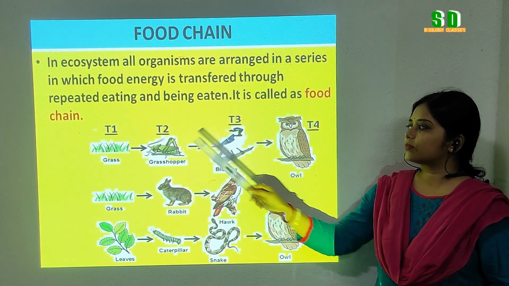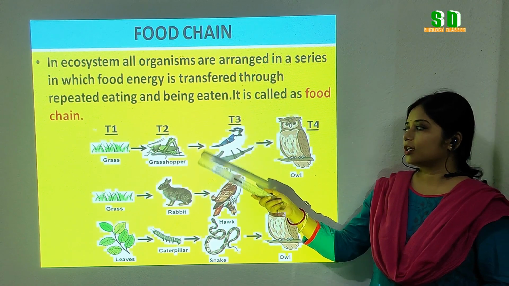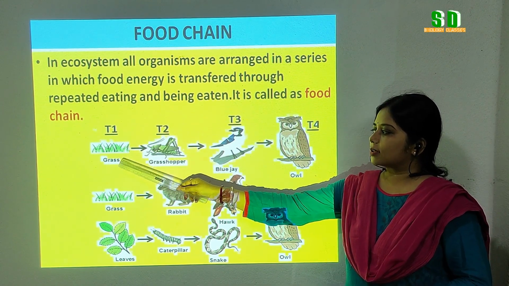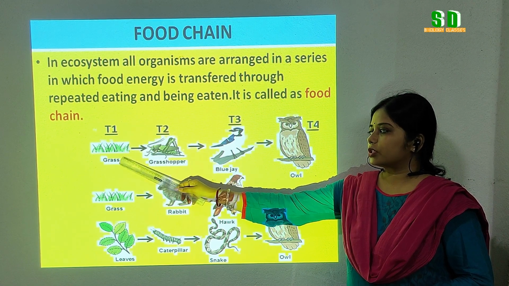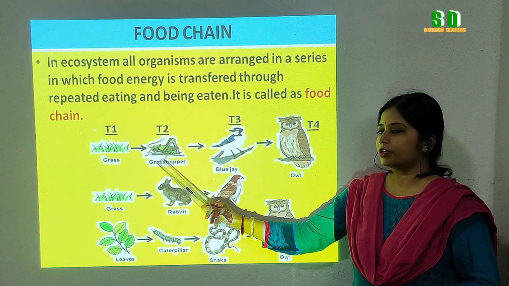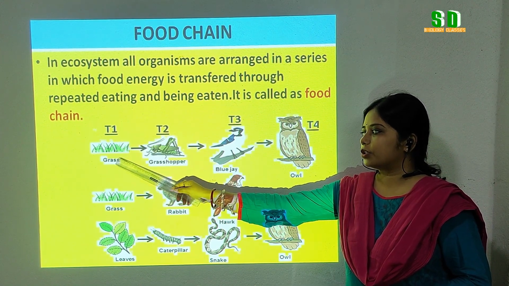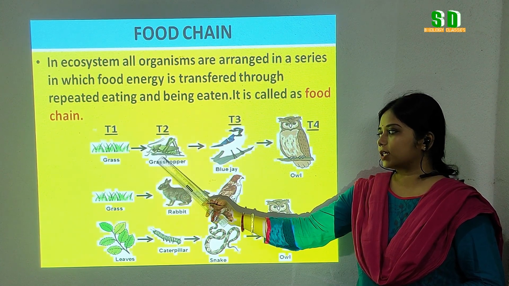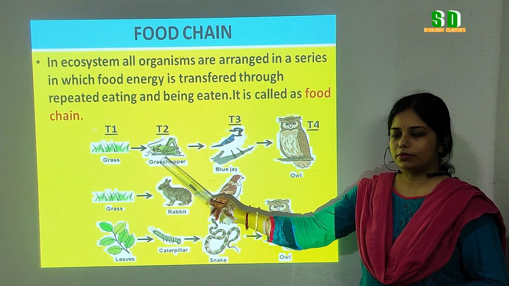How is this interaction formed in the food chain? We can explain it with the help of an example. See here, the grass, that is the producer, is eaten by the grasshopper, and the energy from the producer level is transferred to the next trophic level, that is the second trophic level, the herbivores.